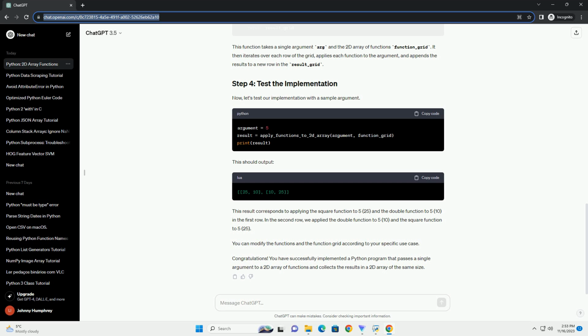In this tutorial, we will explore how to pass a single argument to a 2D array of functions in Python and collect the results in a 2D array of the same size. This technique can be useful when you have a grid of functions and want to apply them to corresponding elements in another grid of data. Let's go through the steps with a detailed explanation and a code example. First, we need to create a 2D array of functions. Each function in the array should take a single argument and return a result.